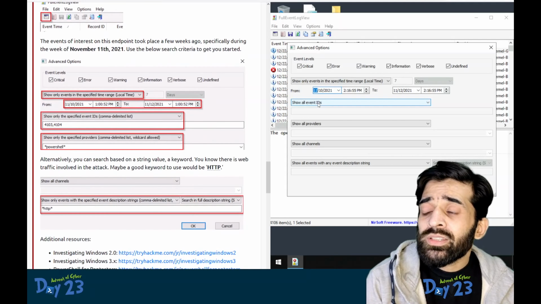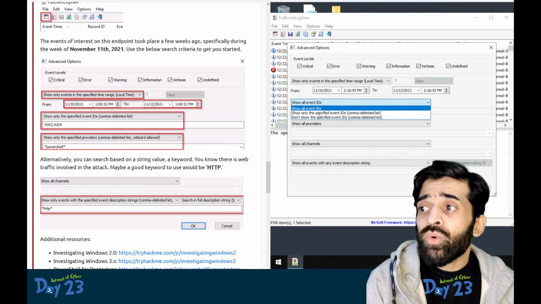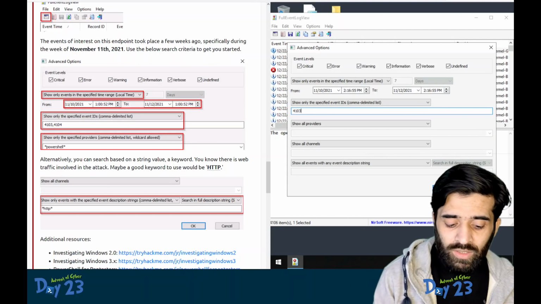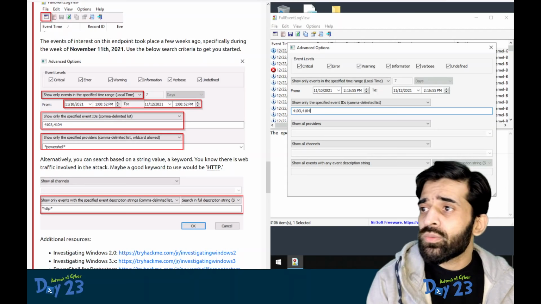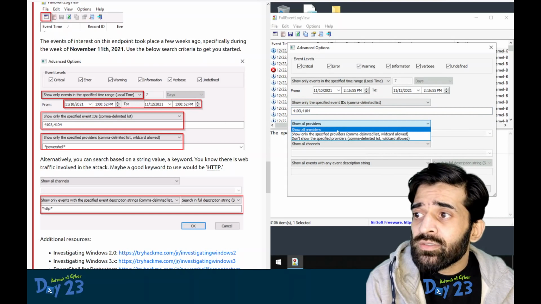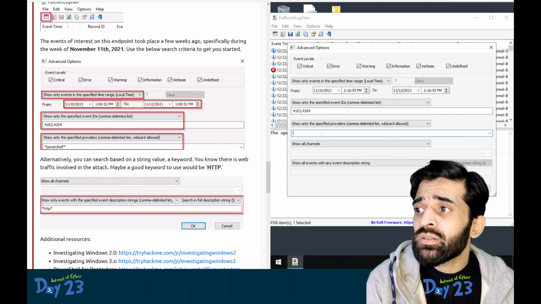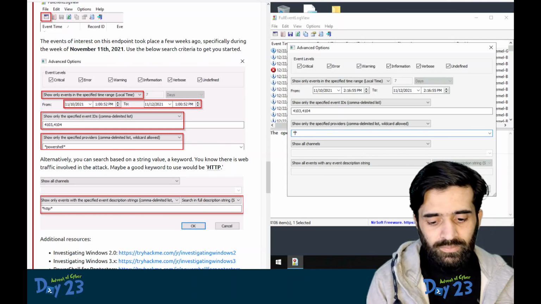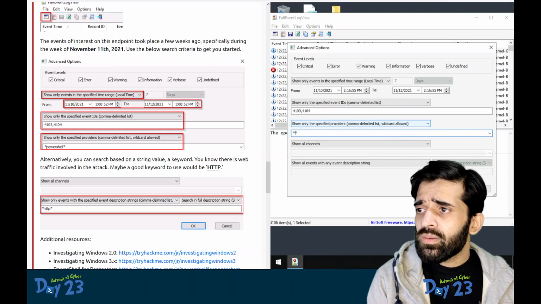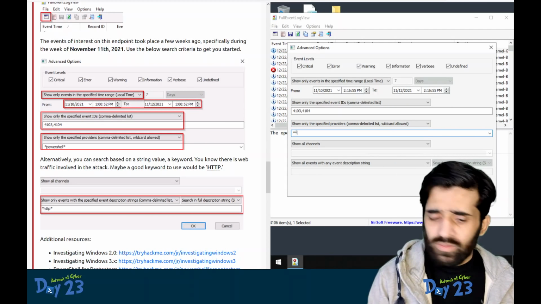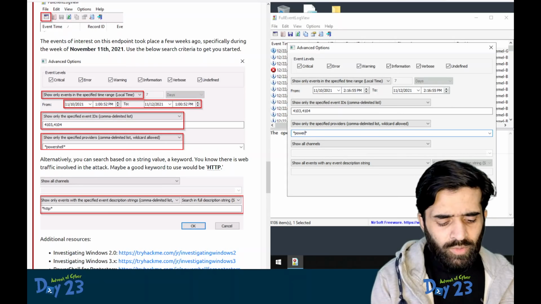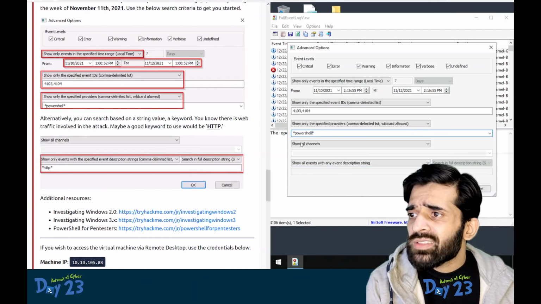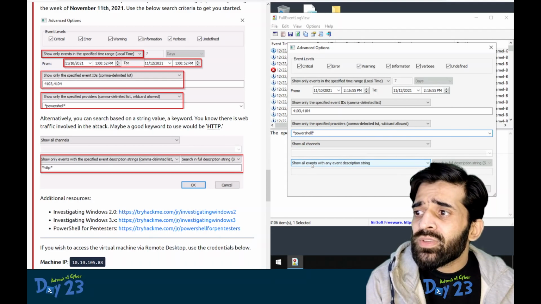Next, it is saying show all the event IDs. No, we are only interested in two specific event IDs, which are 4103 and 4104. Now it is saying show all the providers. No, we are only interested in the providers that have the keyword PowerShell. Next, we can skip this, show all the events with any event description.